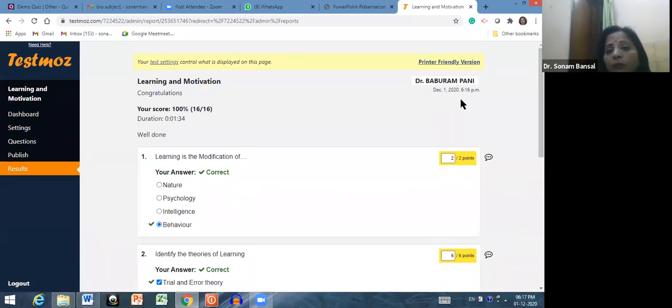See, this particular person has given the test on this date and at this time. And you can even print a printer-friendly version. So what you can do, for the students who have done this particular test, just take a printout and keep it as your records, right?